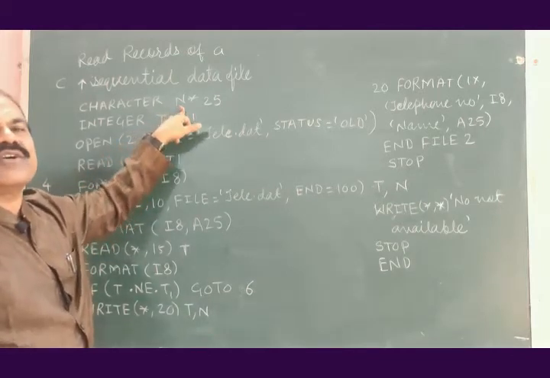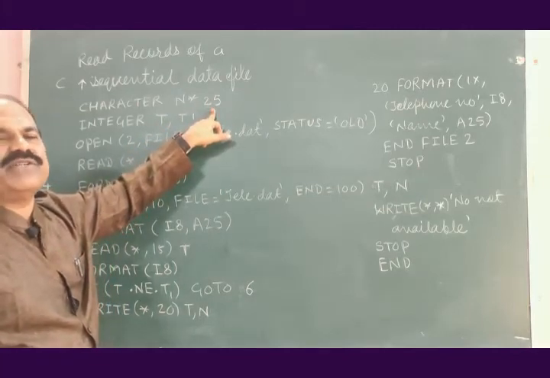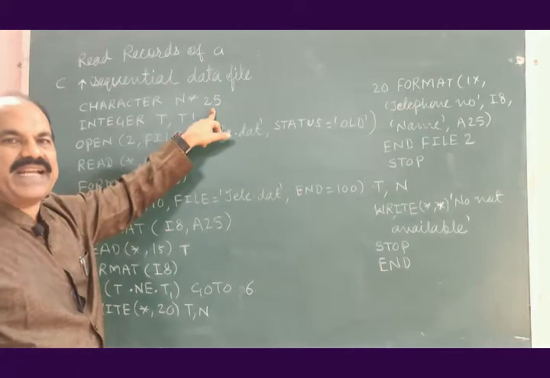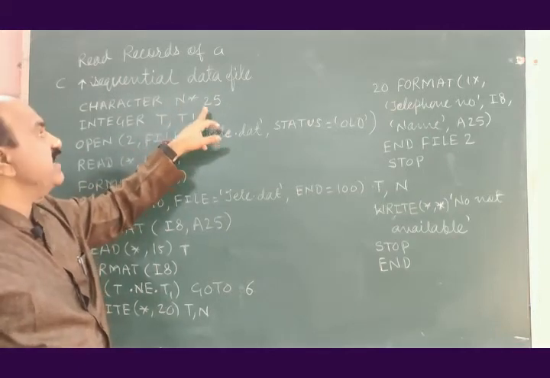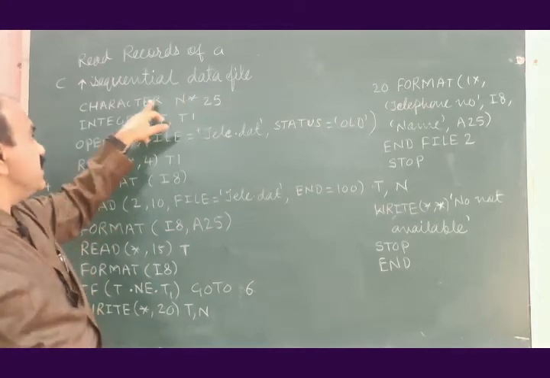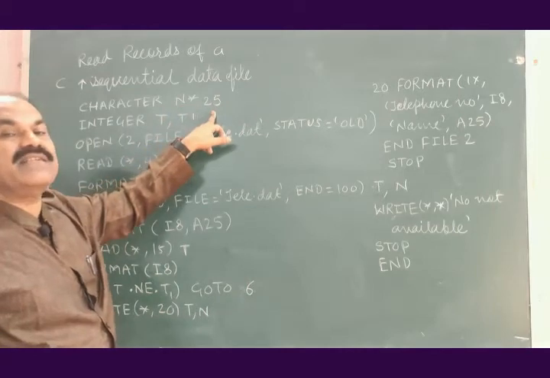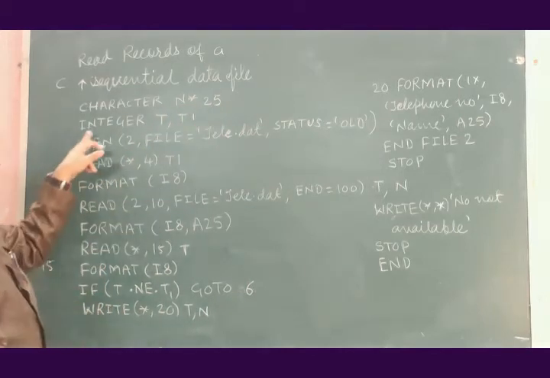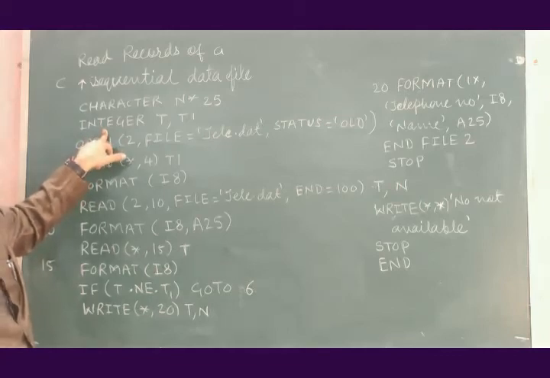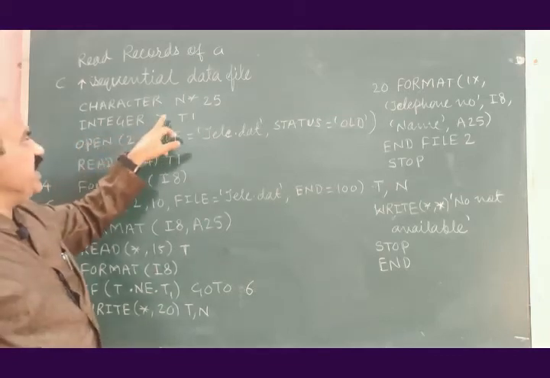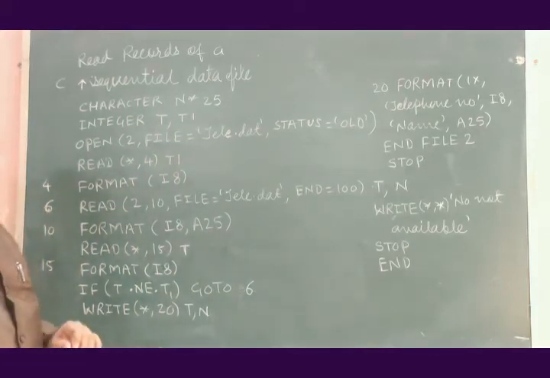N*25 means that N is a character constant of length 25 characters. INTEGER is again a statement to declare integer constants. Integer T, T1: T and T1 are integer constants.